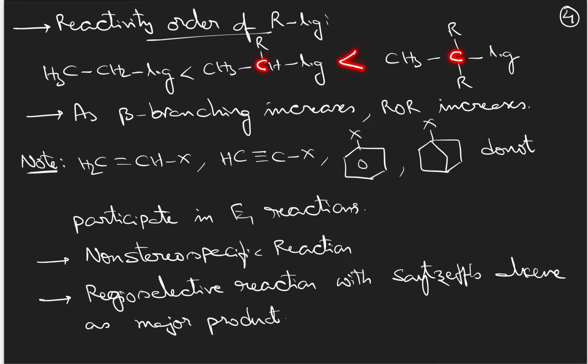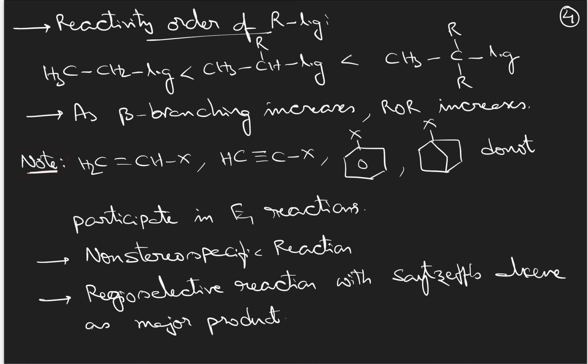A secondary compound is next, less reactive, and a primary compound is least reactive. Another point: as beta branching increases, the rate of reaction also increases, because the possibility of more stable carbocation formation also increases. Okay?